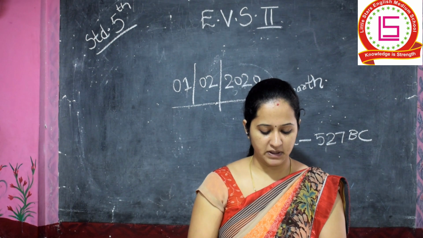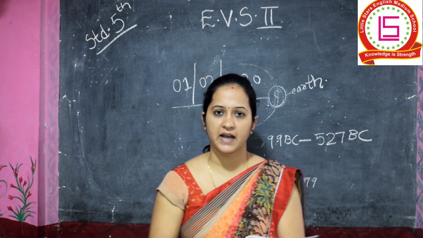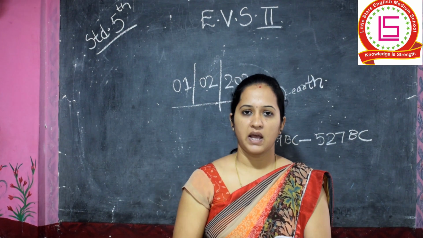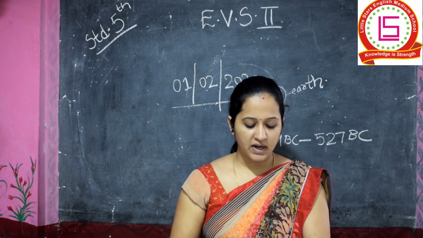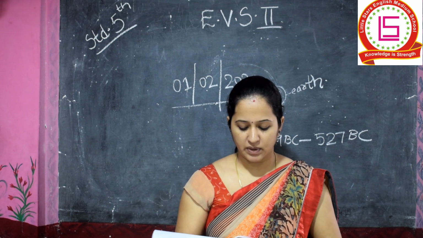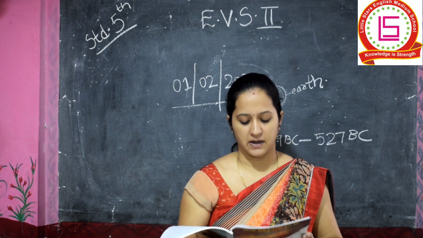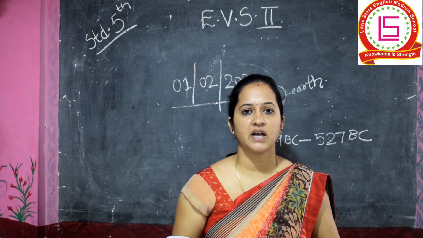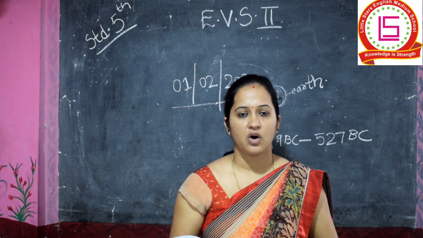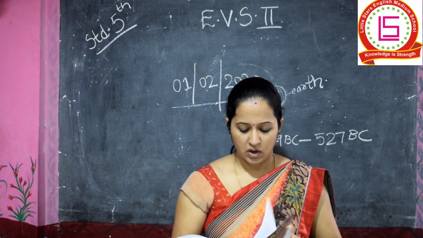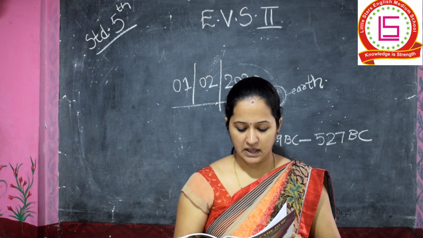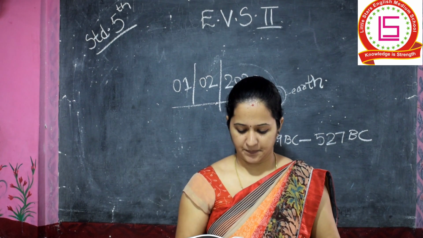So now next topic, scientific methods of measuring time and establishing age. We are actually measuring time when we talk about today's date or day or the week, etc. Whenever we are measuring time, we are actually talking about a particular day or a date. We have seen that there are various methods of measuring time.